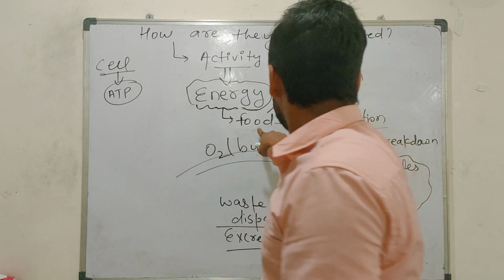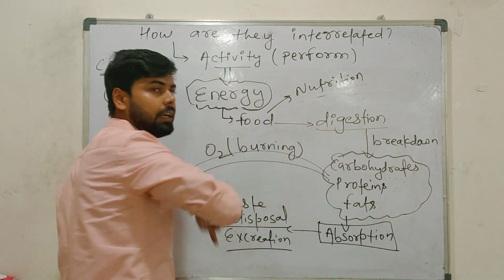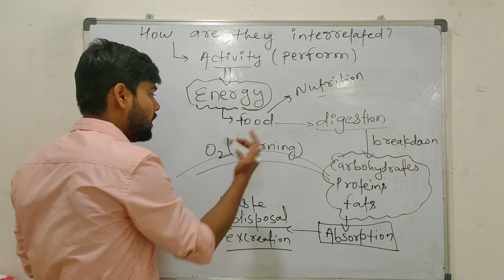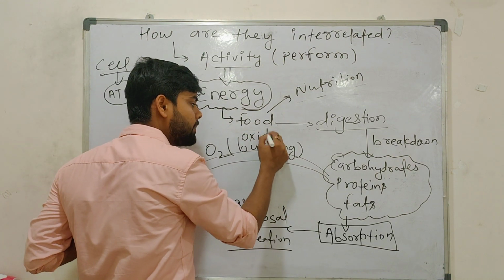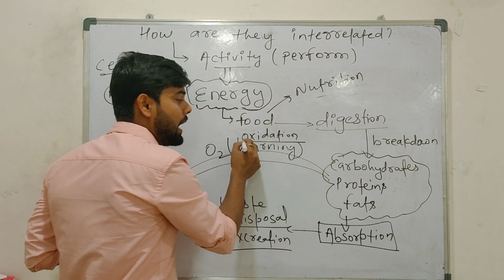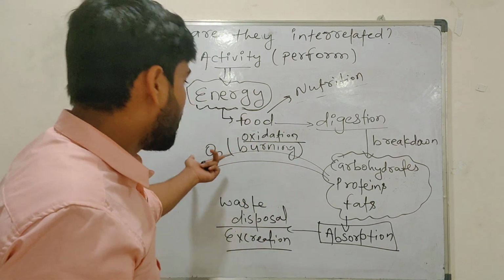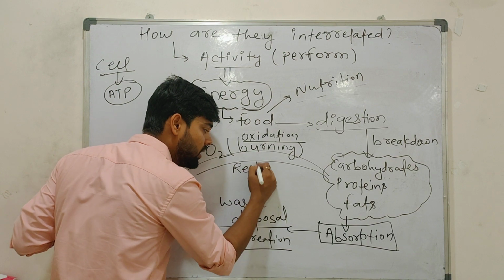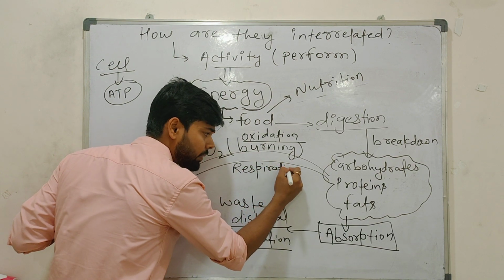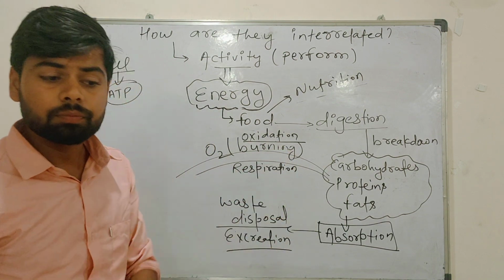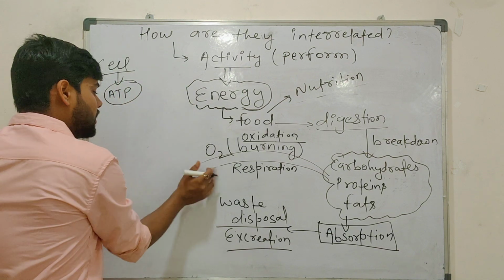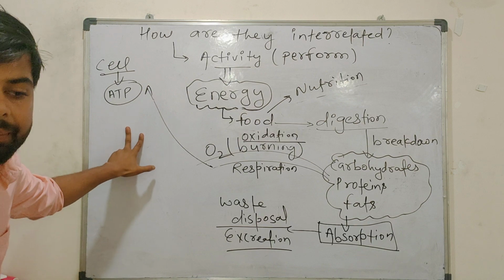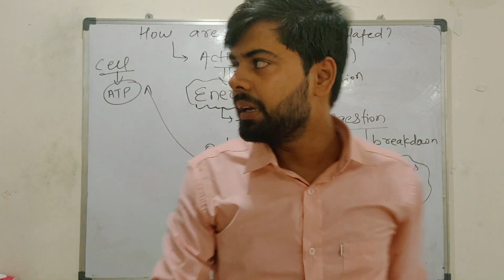And how will these nutrient food particles convert into ATP? By burning, by oxidation. So by burning you can say oxidation. And who will do oxidation? Oxygen. So basically what I am talking about here is respiration. Understood? Cell needs ATP.